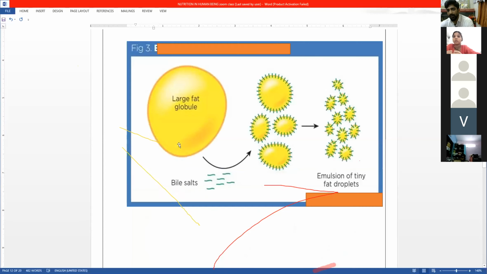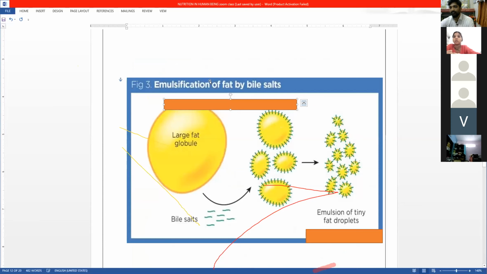Okay. Now we saw other function of the liver, which is emulsification of fat. What is emulsification? Breakdown of large fat globule into the smaller fat globules. This is called as emulsification.